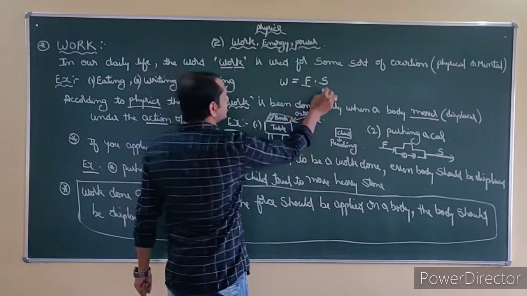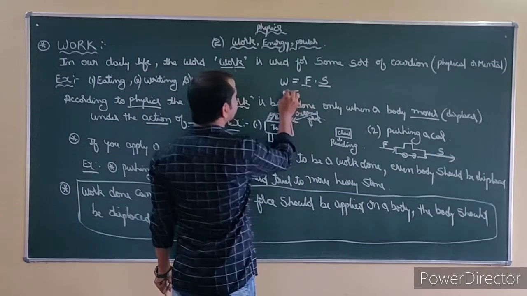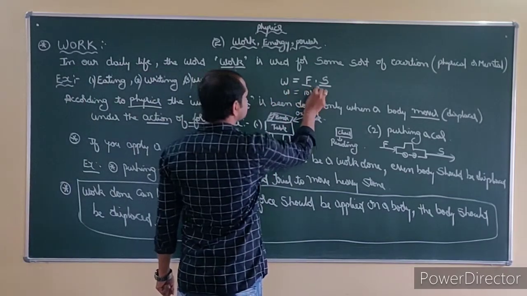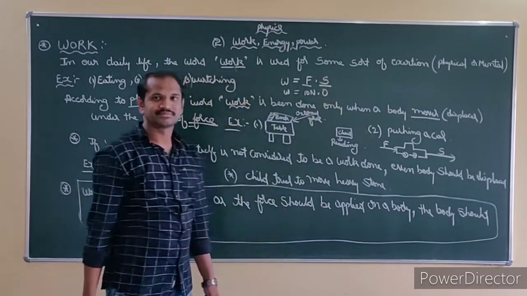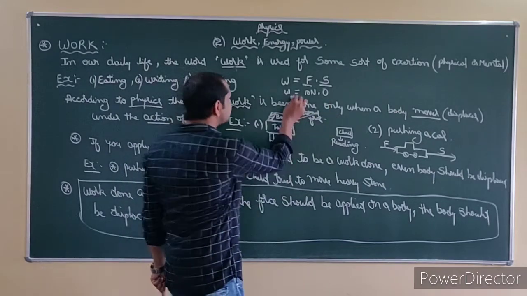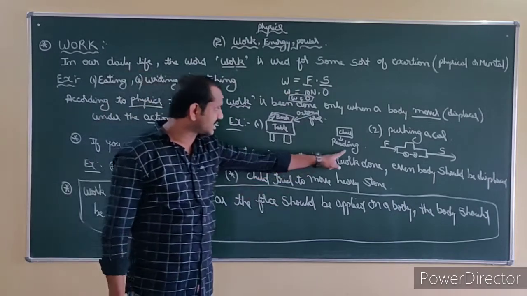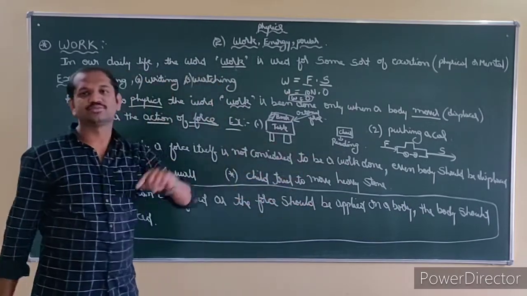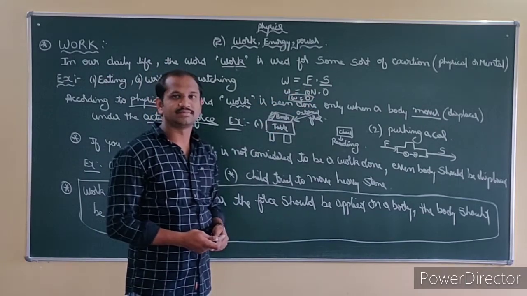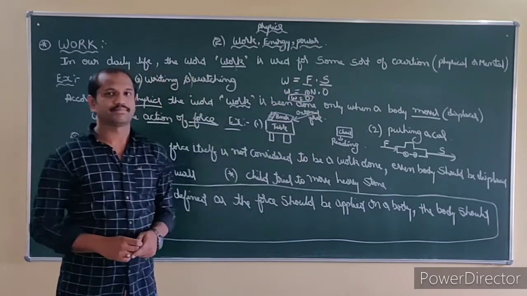There should be a force, and there should be a displacement also. For example, in the case of pushing the wall, you applied 10 Newton of force, but the displacement is 0 because the wall is not displaced at all. So 10 times 0 is 0. That is the reason we consider work done to be 0. The same applies to the child trying to move the heavy stone: if displacement is 0, work done itself is 0. So for work done, both force and displacement are very important.